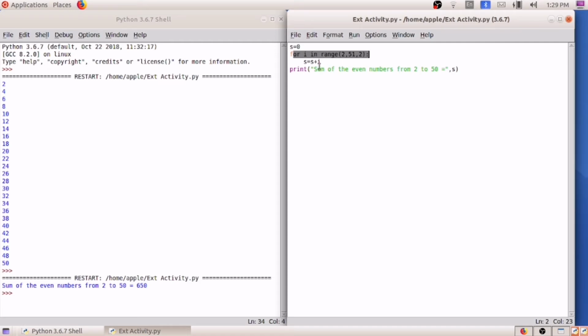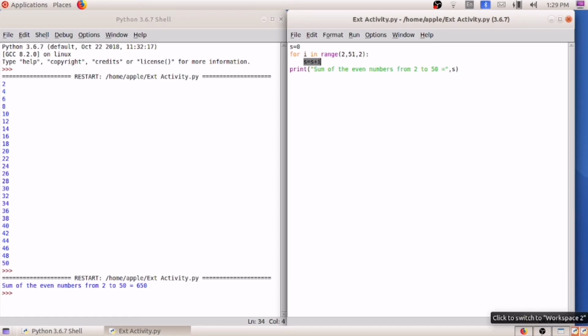Next we have to find the sum. So for finding the sum, we have to initialize a variable S. After that we have to do this equation. So by executing this equation in the loop, you will be getting the answer. So I hope it is clear to you. If you have any further doubts, it will be cleared in the upcoming session in the Google Meet.